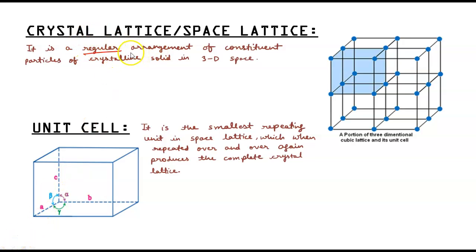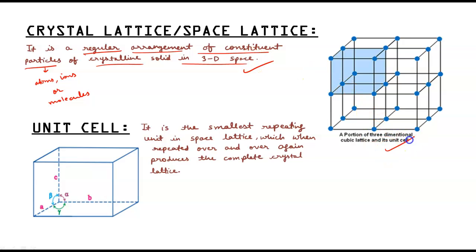It is a regular arrangement of constituent particles that can be atoms, ions, or molecules in 3D space. So the regular arrangement of constituent particles in 3D space is called crystal lattice.